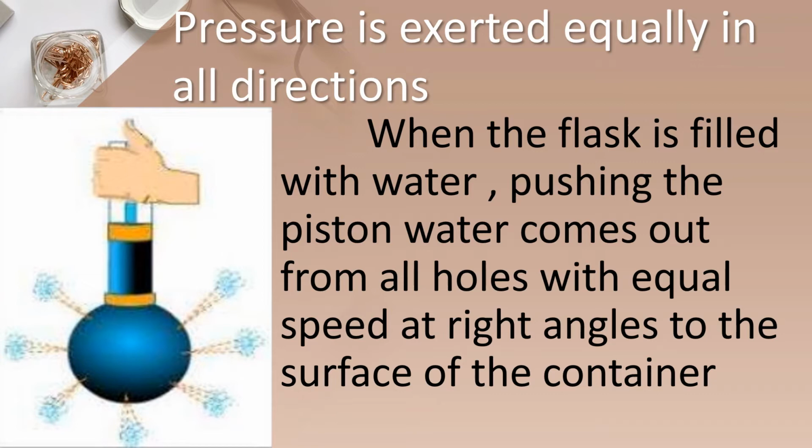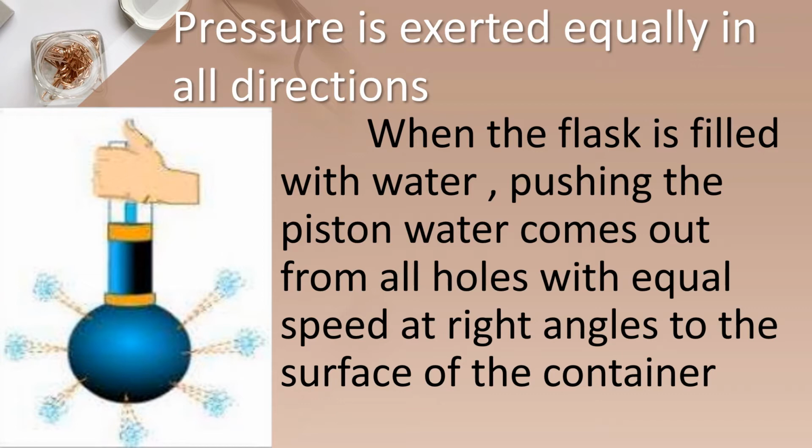We are simply taking a round bottom flask and it has many holes in it. Okay children, and it has a piston in it. Now I am going to pour water inside it. I am just going to press the piston. So what will happen?